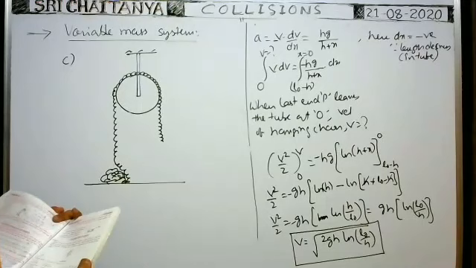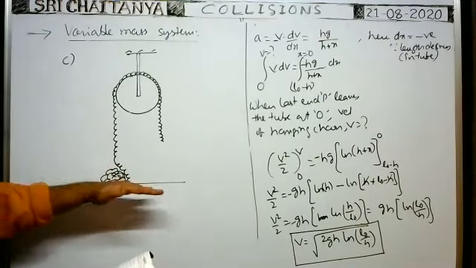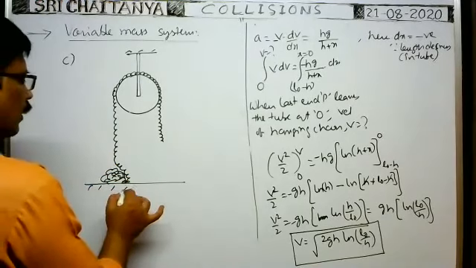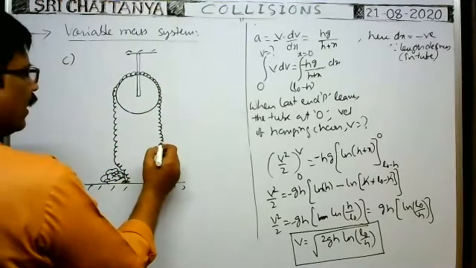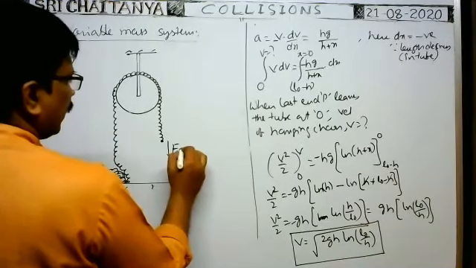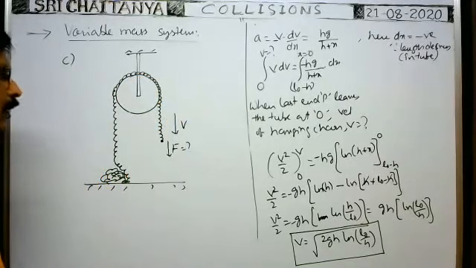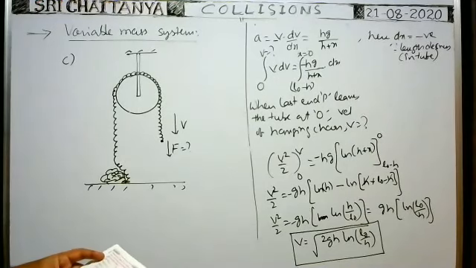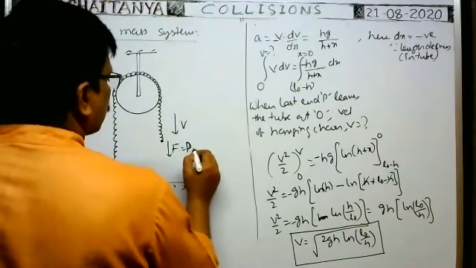Here at first the chain is kept in the form of a heap over the horizontal surface, and one end of the chain is held and passed over the pulley, and at the other end, what is the pulling force required? Pulling force P downwards, so that it moves with constant speed downwards. What is the force required? That is the case. Determine the force P required.